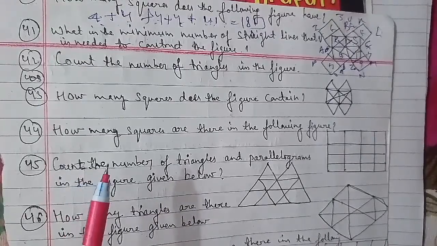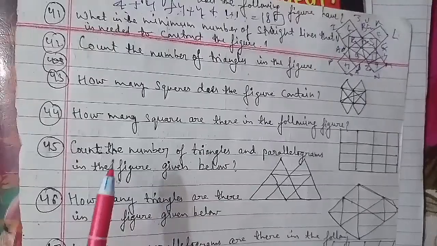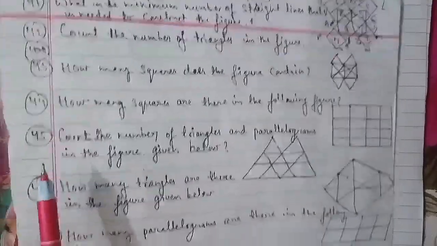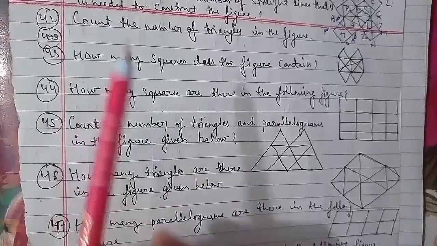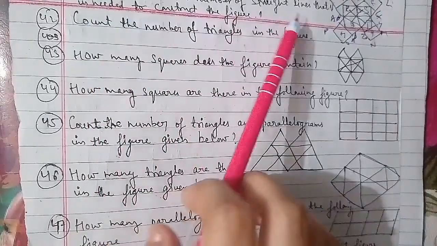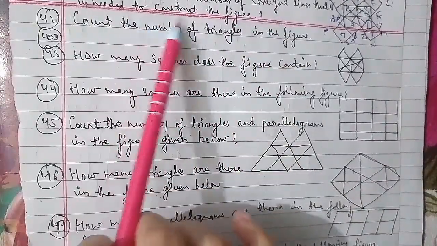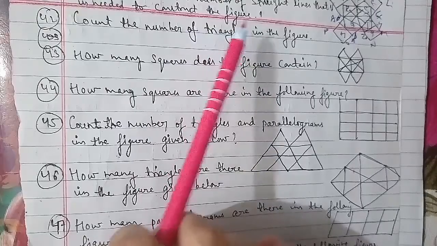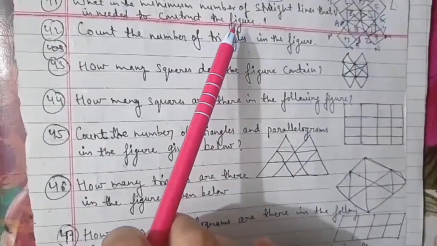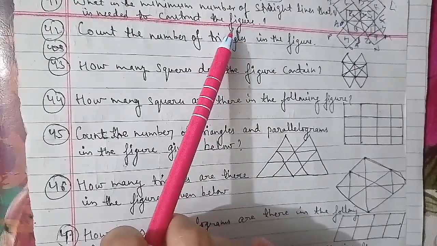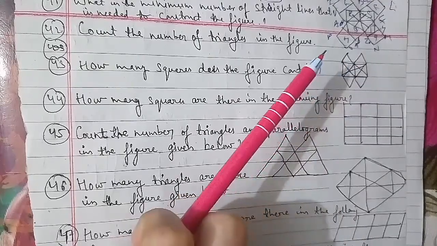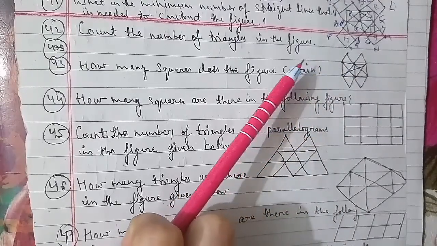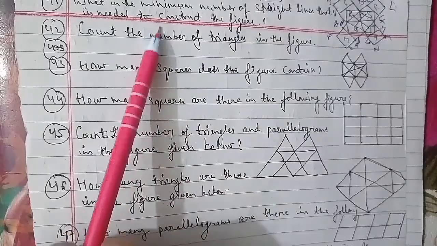So on the same basis we have to answer it out. Let's go ahead to do that. This is the figure for this. The first part we have here is: what is the minimum number of straight lines needed to construct this figure? So we have to count, and the options we have are 11, 13, 15 and 21. For that we have to solve it, and first we'll label it out so that we get to know about it.